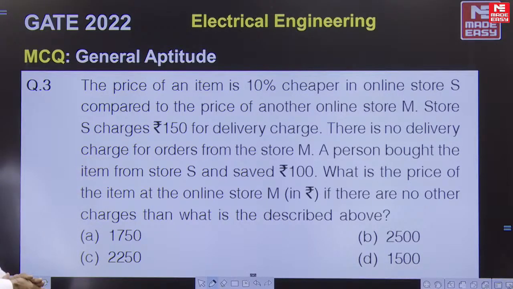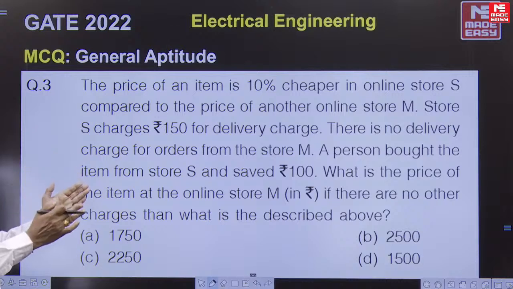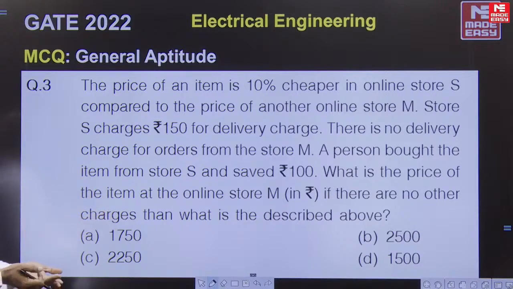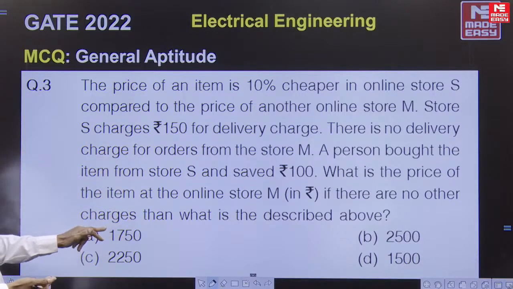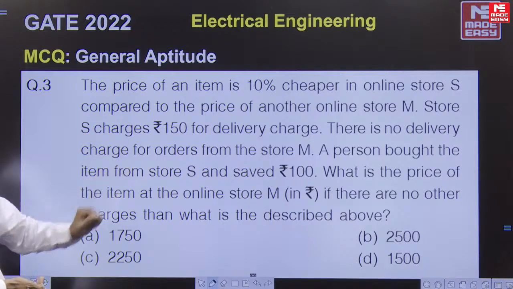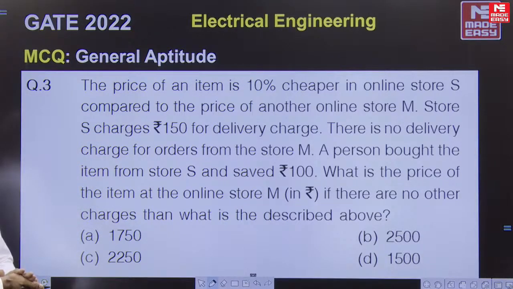A person bought the item from store S and saved 100 rupees. What is the price of the item on online store M? They may ask the price of store M or S. We can do any one. We can find M, later we can find S. If there are no other charges, what is described above? They want to find the price of store M.